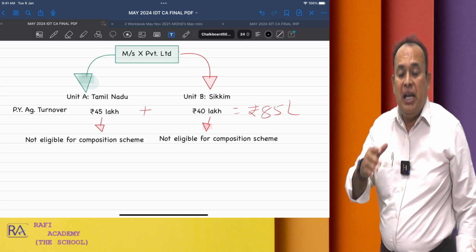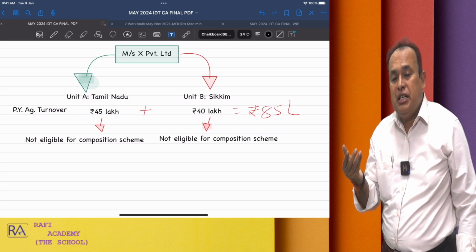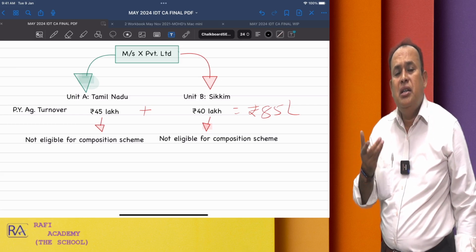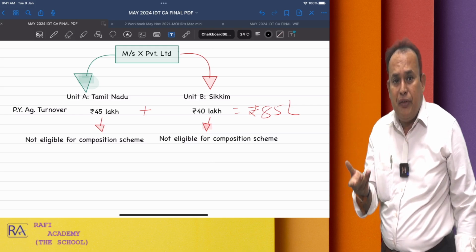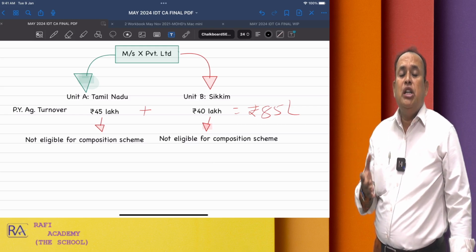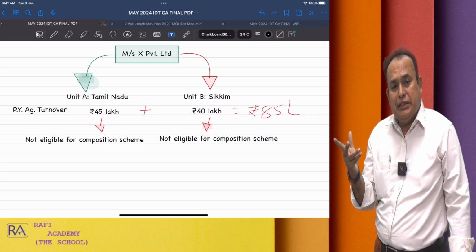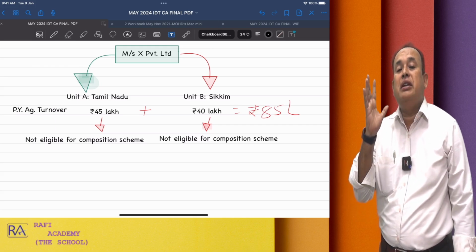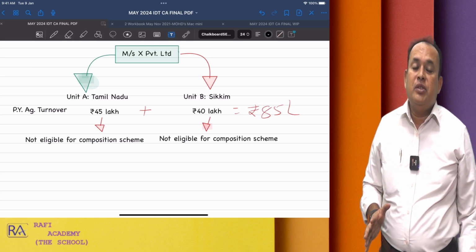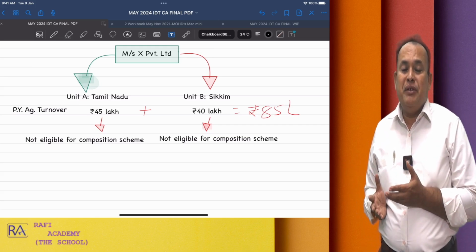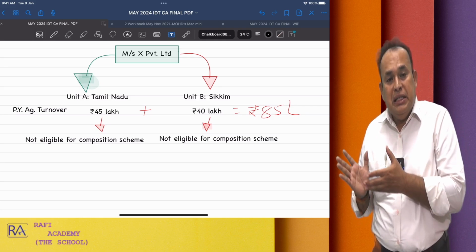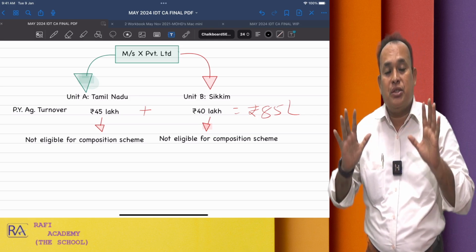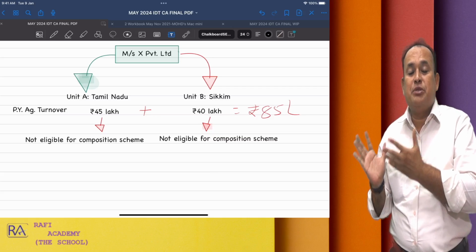state of Sikkim, like that in the state of Arunachal Pradesh, Manipur, Mizoram, Meghalaya, Nagaland, Tripura, Sikkim, Uttarakhand. These 8 states, if you have the place of business, your aggregate turnover being a trader or a manufacturer or a restaurant service provider, 1 crore 50 lakhs is not applicable, only 75 lakhs is applicable. In that case, ex private limited, Tamil Nadu unit, in the given example, is not eligible for composition scheme. The limit is 75 lakhs only, on an all India basis for this particular ex private limited.